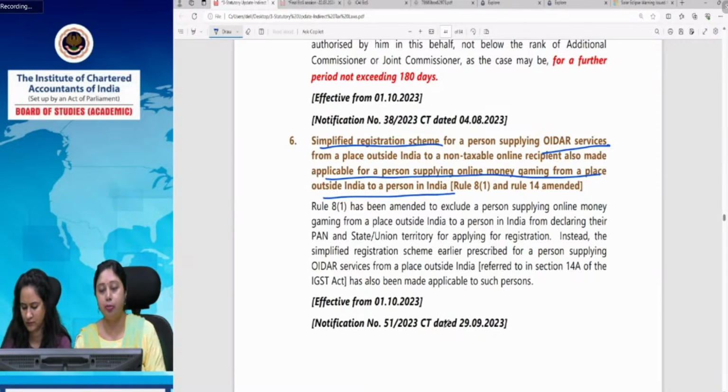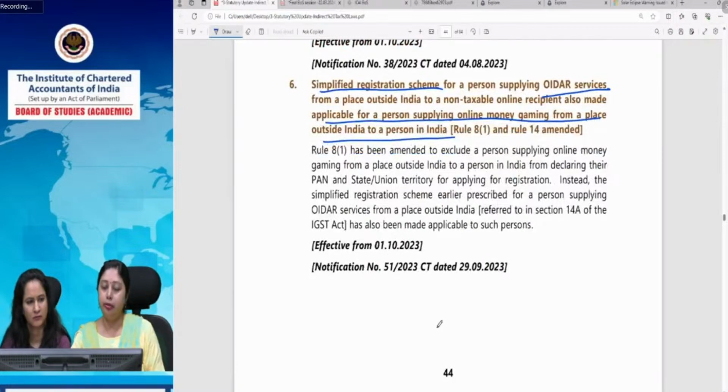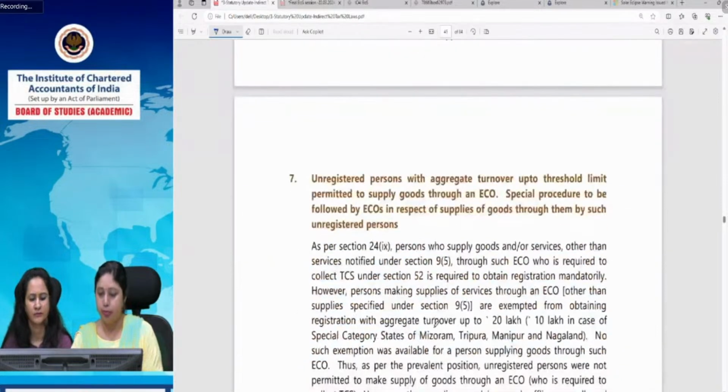So that same simplified procedure will be applicable here, and normal rule 8 will not be applicable to such persons.